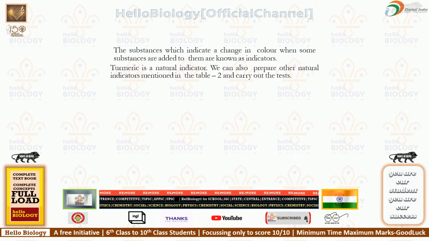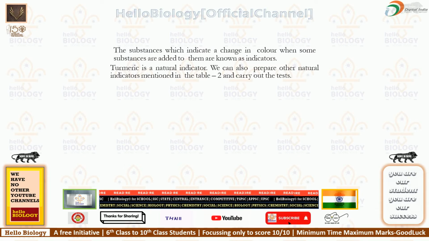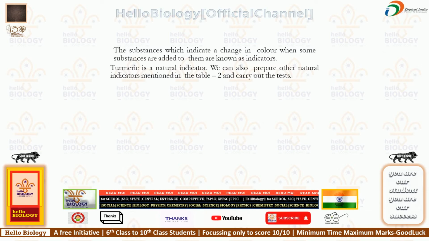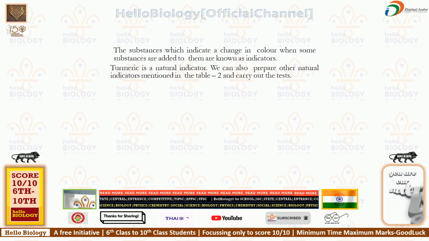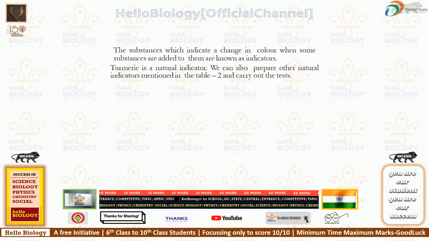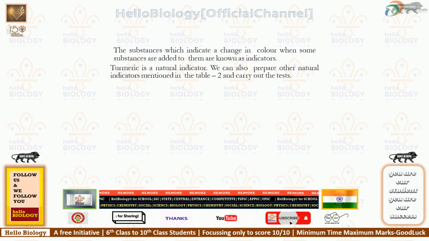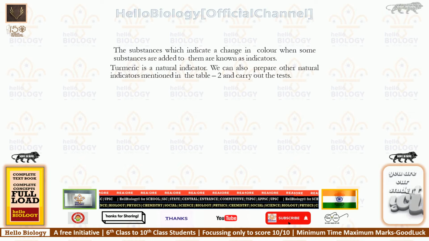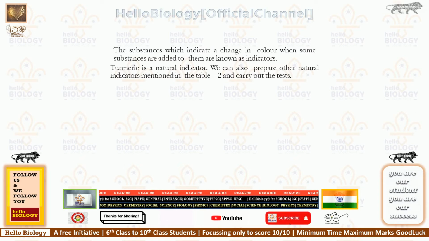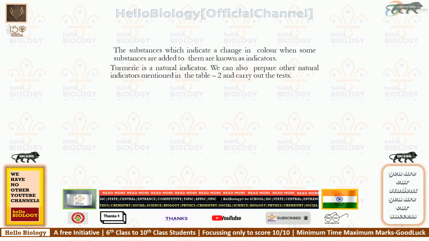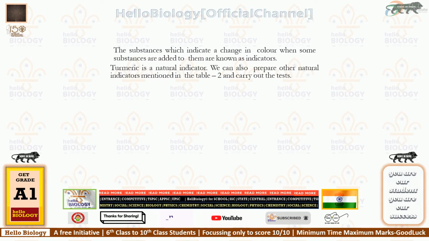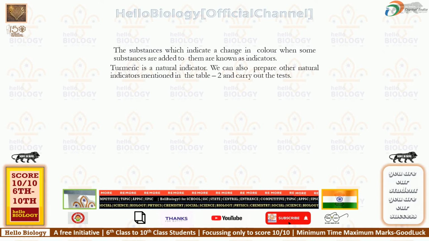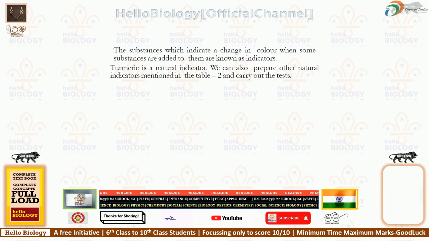So when these papers change color with respect to any food items, that kind of substance is called an indicator. That means turmeric, that means haldi, is a natural indicator. So what is the importance of that? We can find out whether substances are acids or bases. And these turmeric indicators can be prepared at no cost, in very little time.